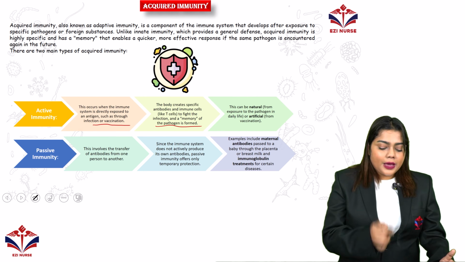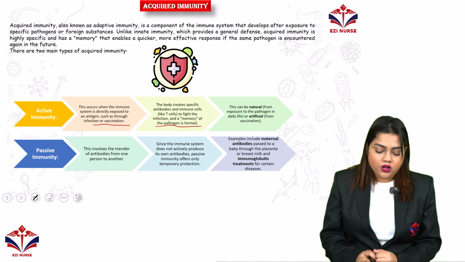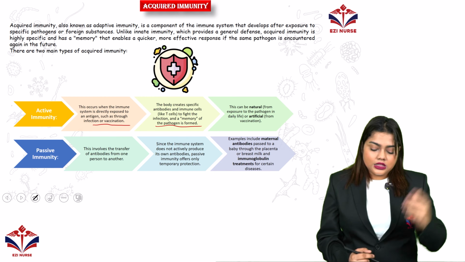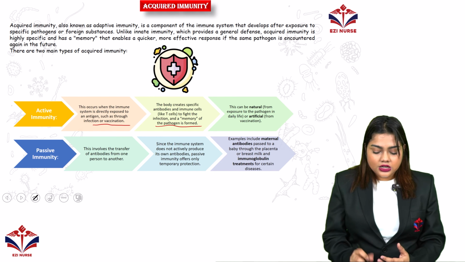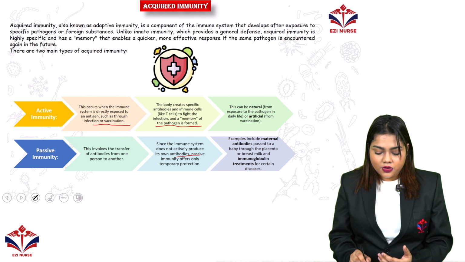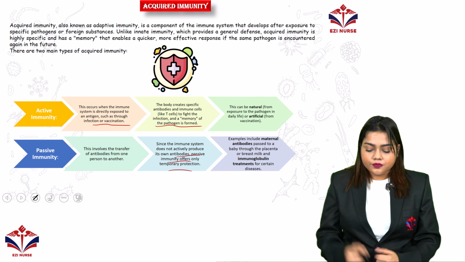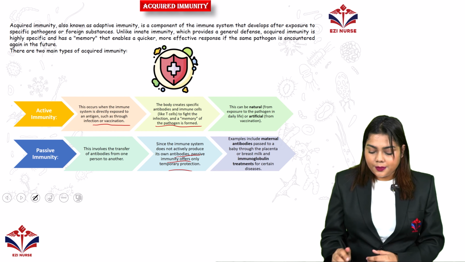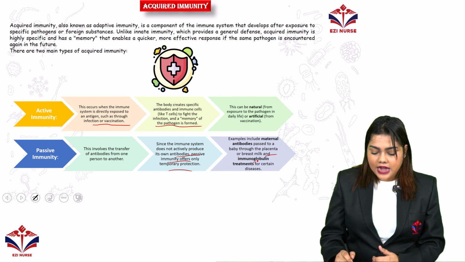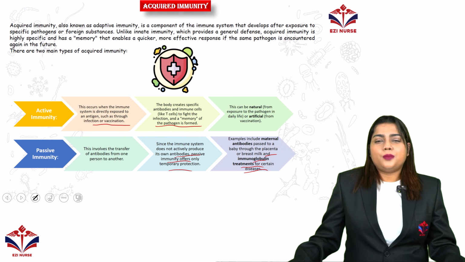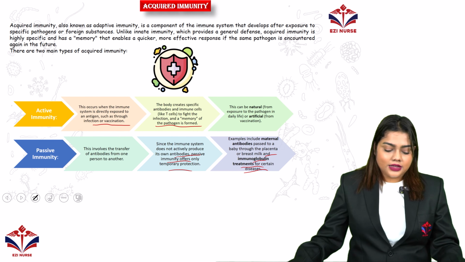Next we will move on to passive immunity, which involves the transfer of antibodies from one person to another person. Since the body does not actively produce its own antibodies, passive immunity offers temporary protection. Examples include maternal antibodies passed to a baby through the placenta and breast milk, and immunoglobulin treatment for certain kinds of disease. Like I told you, mothers provide partial immunity, so this is a kind of passive immunity.